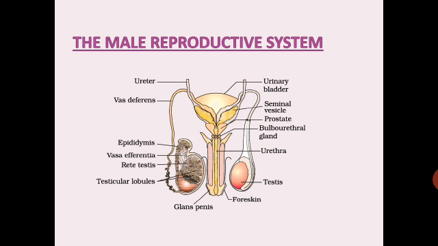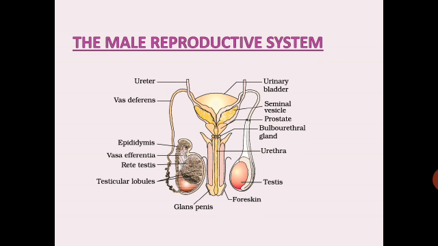Diagram, again I am repeating it, it's very important for 5 marks. In part D, the question will be asked for 5 marks. Either the male reproductive system or the female reproductive system will be asked. So please practice the diagram. It's very important.